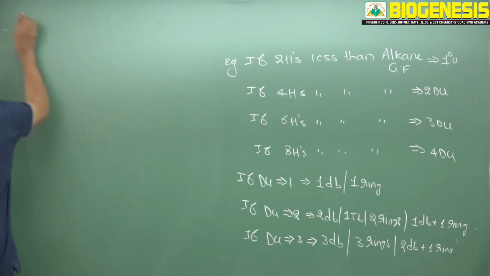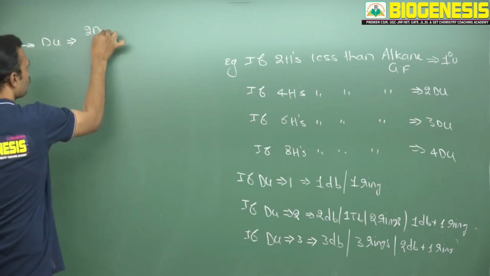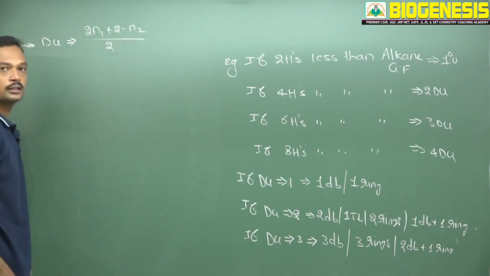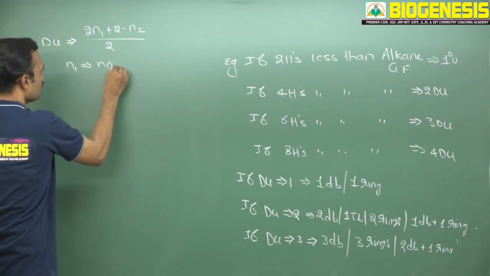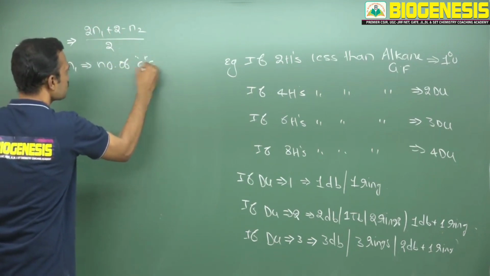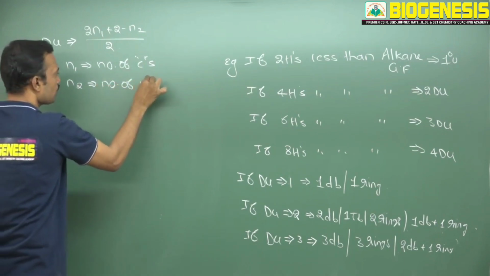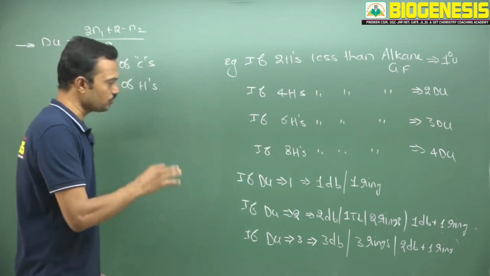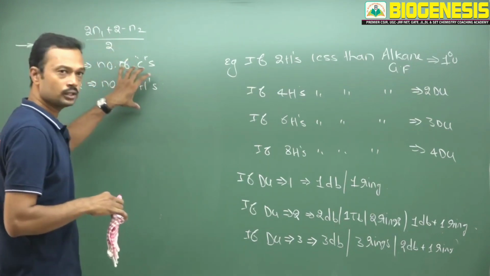Okay, degree of unsaturation can also be calculated with the help of this formula: 2n1 plus 2 minus n2, divided by 2. It is one more formula to calculate degree of unsaturation, where n1 is the number of carbons and n2 is the number of hydrogens. So you can use any one of these formulas to identify the degree of unsaturation in a given molecule.